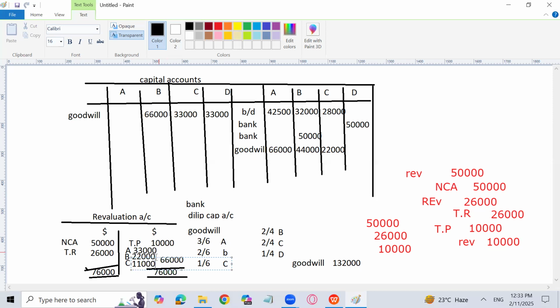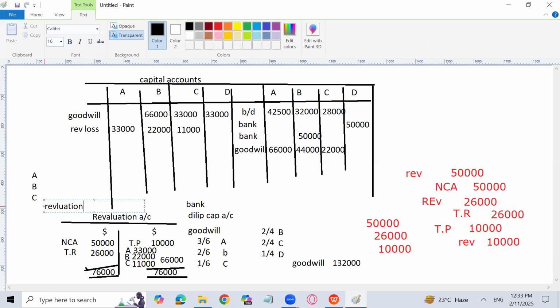In the revaluation account, it will be written on the debit side, but if we write it in the capital accounts, it will come on the debit side because there is a revaluation loss. So the capital accounts will decrease because of that loss. If you have some problem, I can pass the entry also. See, A, B, and C capital accounts are going to be debited, and the revaluation account is going to be credited. So this is the end of revaluation because the whole loss has been transferred from revaluation to the capital accounts. You can remember that also.